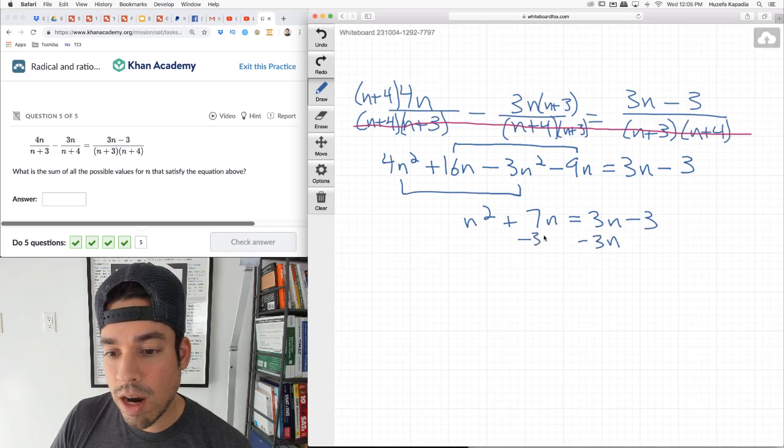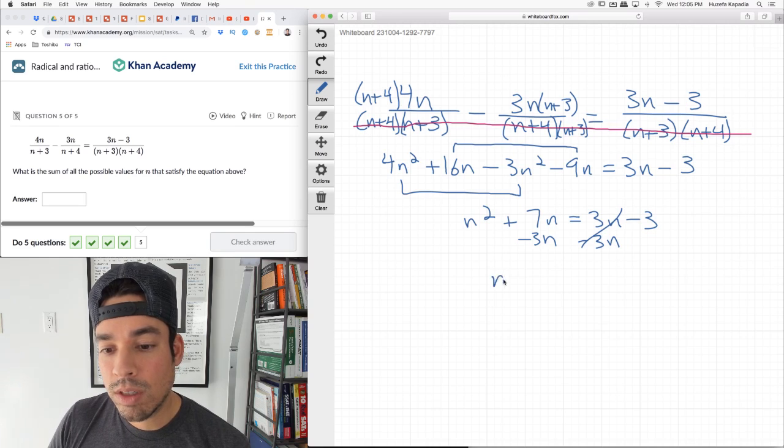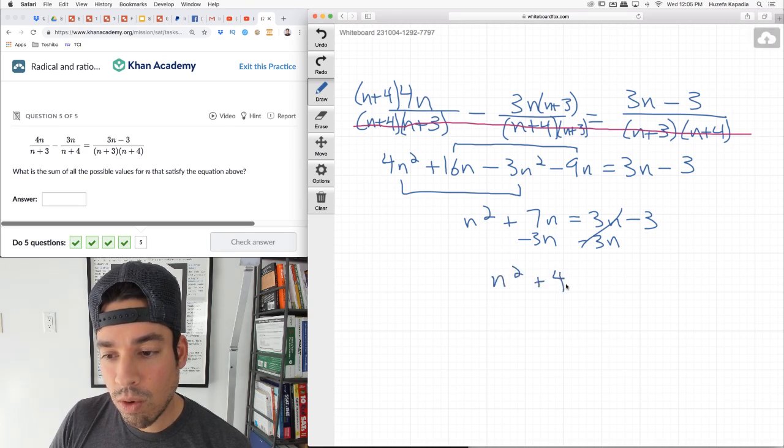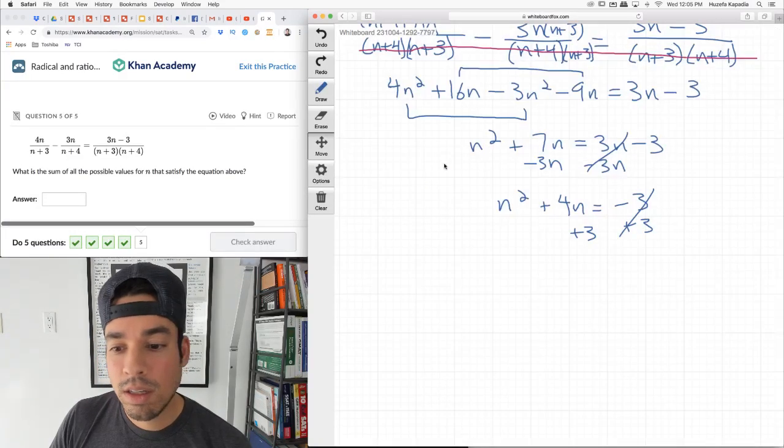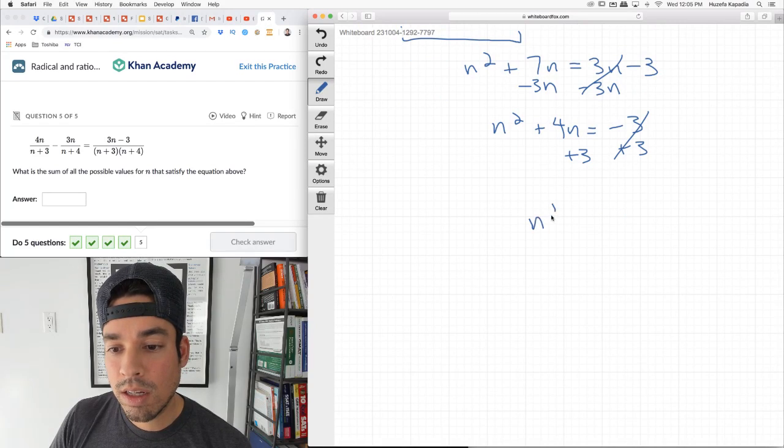Subtract 3n, subtract 3n, add 3. Well, hold on. Let's back up because there's nothing to add it to. N squared plus 4n equals negative 3. Now we'll add 3 to both sides, and you'll see we just get n squared plus 4n plus 3 equals 0. This is really nice.